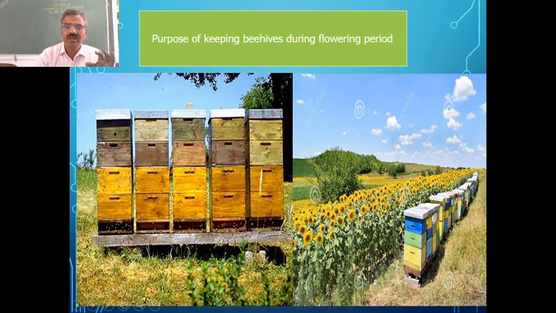Here, these flowers get pollinated by the bees, so there is an increase in productivity, wherein the honeybees get the nectar and thereby are able to produce enough quantity of honey. So we can have good productivity of honey, as well as an increase in the yield in the farmland where these beehives are kept.